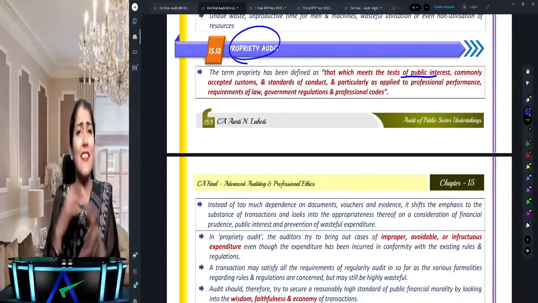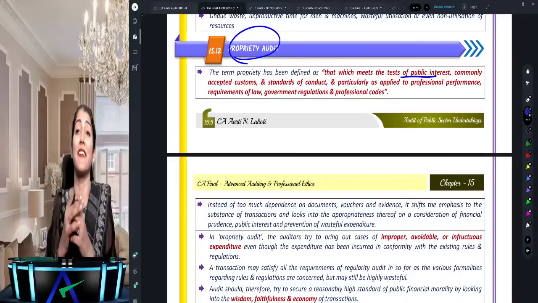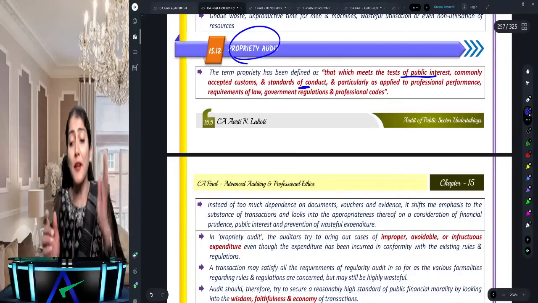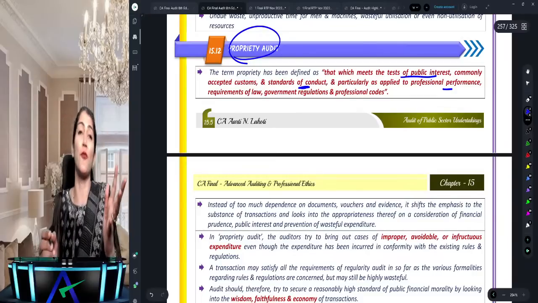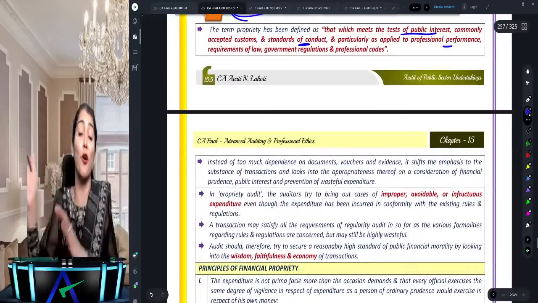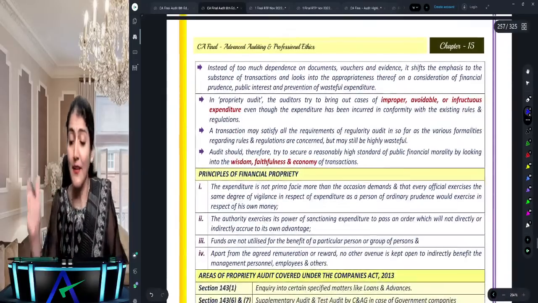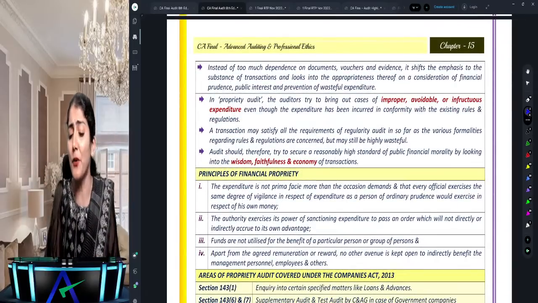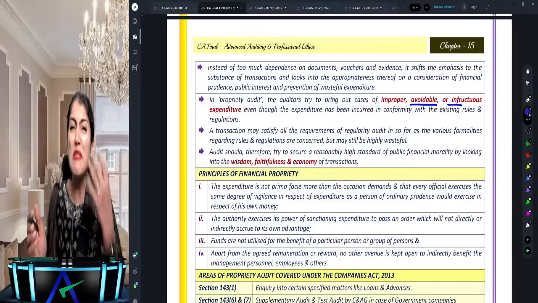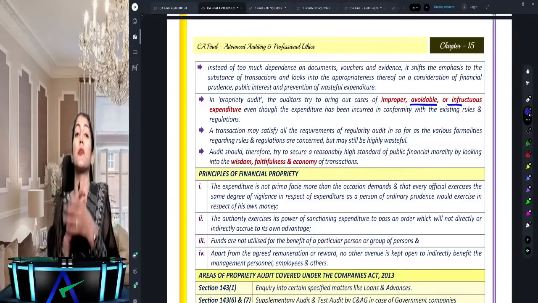But over here, whether it meets the test of public interest, commonly accepted customs and standards of conduct, particularly as applied to professional performance. There has to be professional performance, requirement of law, government regulations, and codes. What is the aim of propriety audit? To find out cases of improper, avoidable, wasteful, unnecessary, infructuous expenditure being incurred.